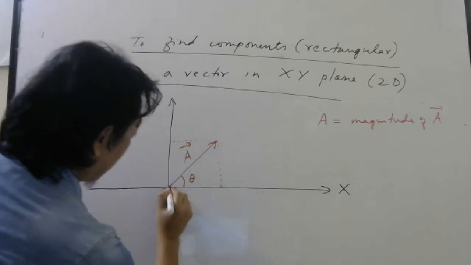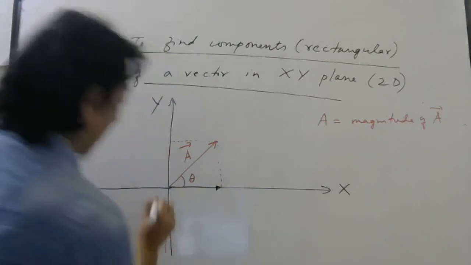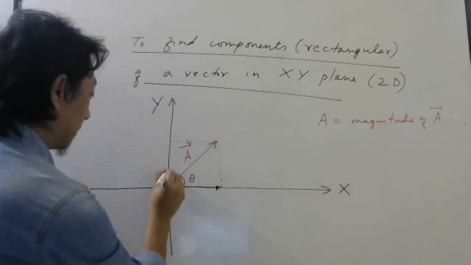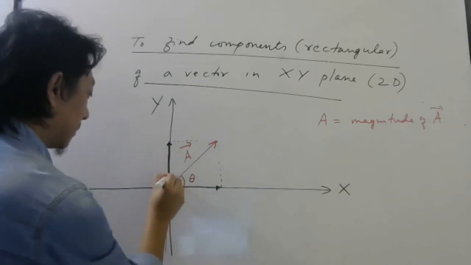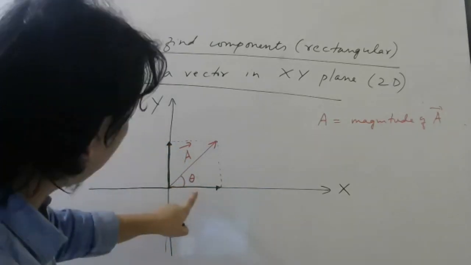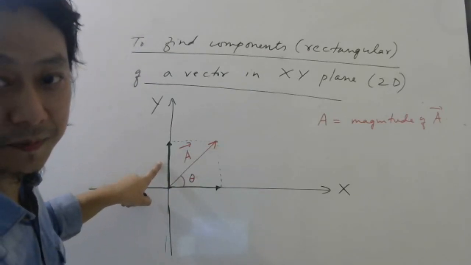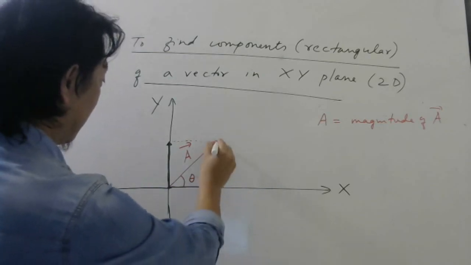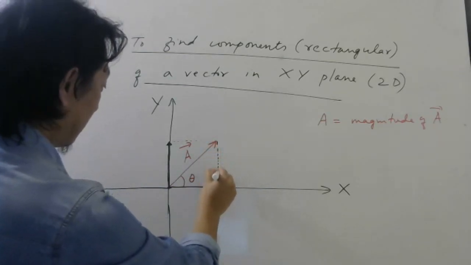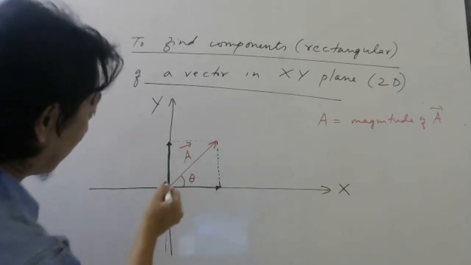If I make one vector here and one vector here, then if I add this black vector and this black vector, I will get this A bar.